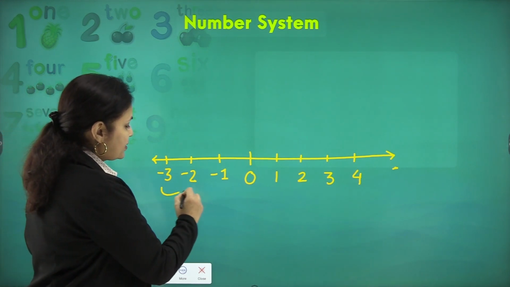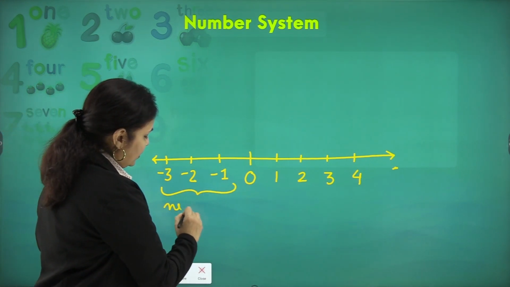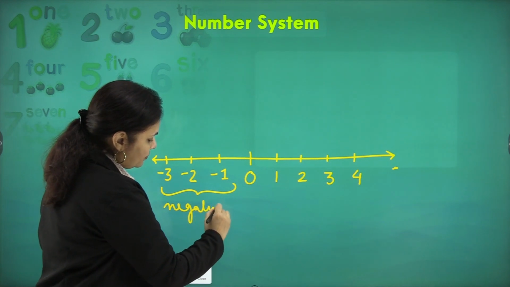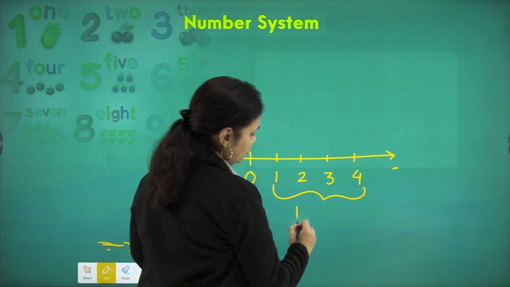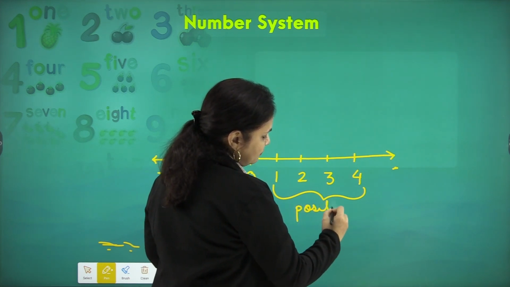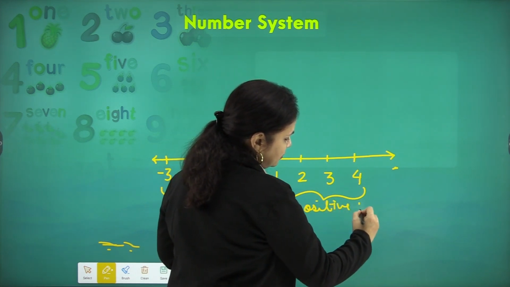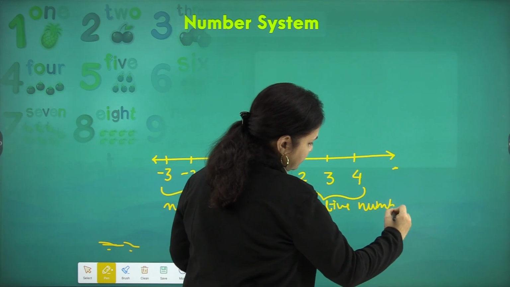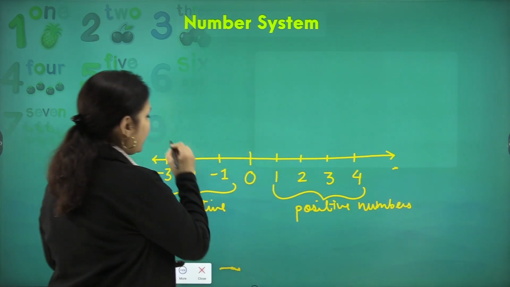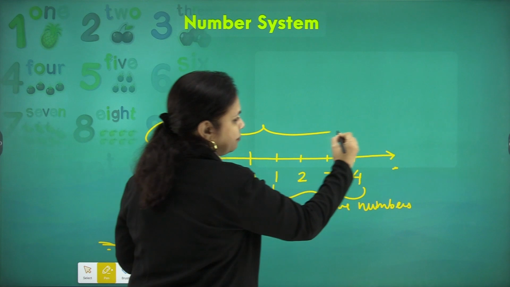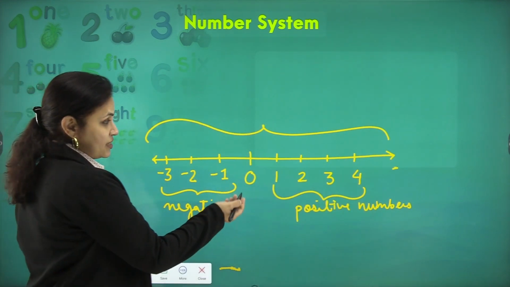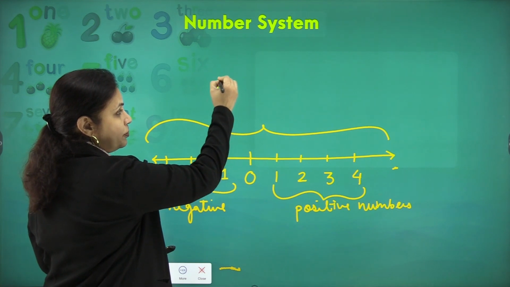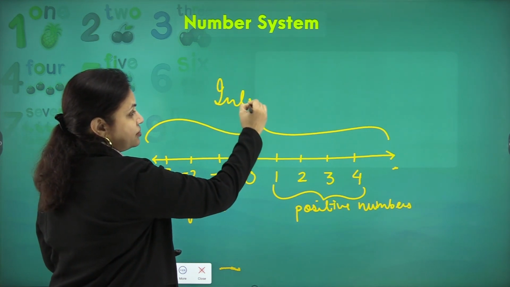So these are my negative numbers, and here to the right of 0 we have positive numbers. This entire group of numbers, positive, negative as well as 0, was grouped as integers.